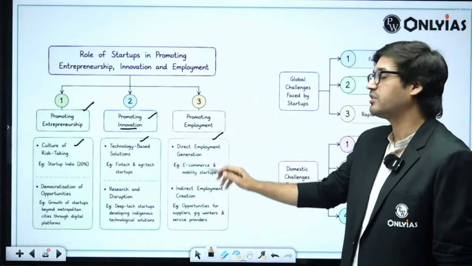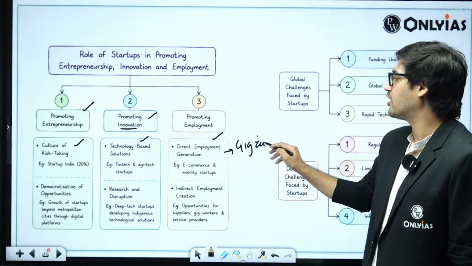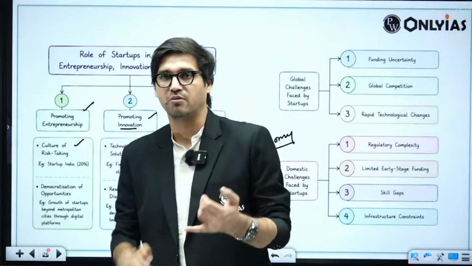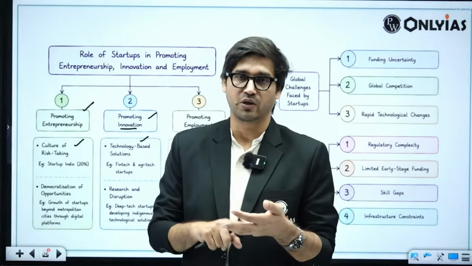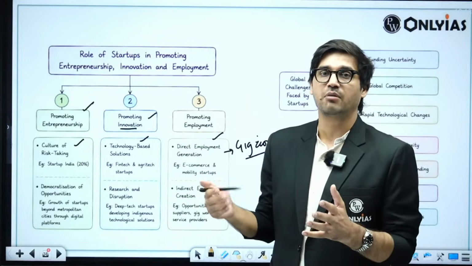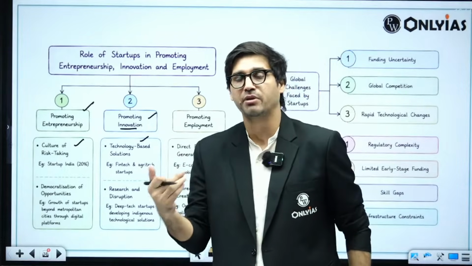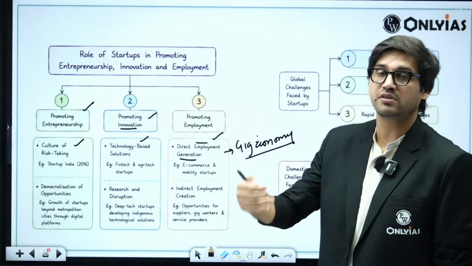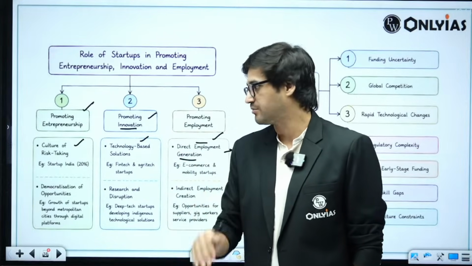Then you can also talk about direct employment generation. Here you can use the example of gig economies. Your hyper local delivery chains, your Blinkit, your Instamart, your Zeptos. You can talk about Uber, you can talk about Ola, you can talk about, let's say, Rapido for that matter. All of these are based on the gig economy model, and they are creating so many jobs for so many people, fostering direct employment generation. You will have to use examples here to back your arguments. Without any examples, your answer will be lackluster.